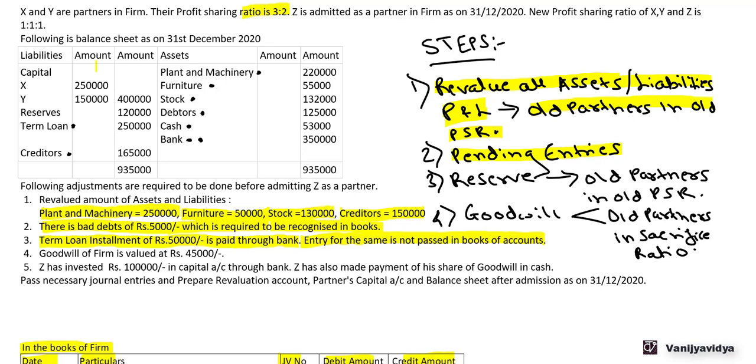Now third step, reserve should be shared between old partners in old profit sharing ratio. Now if we see, the reserve in the balance sheet is 1,20,000. Now this 1,20,000 reserve will be shared by X and Y in the ratio of 3:2. So let's pass the journal entry for this. The journal entry for this will be reserves account debit to X capital account and to Y's capital account in the ratio of 3:2.